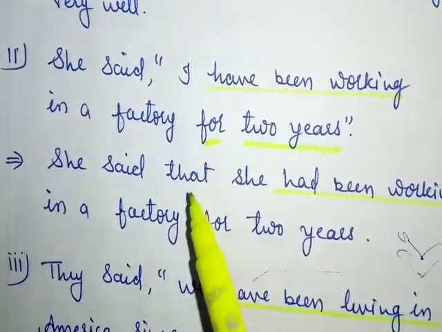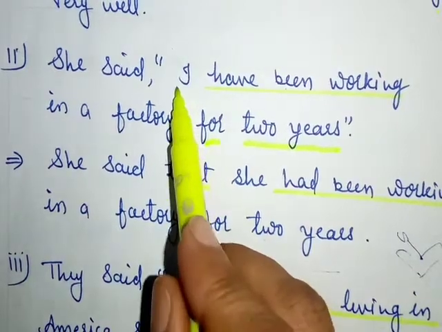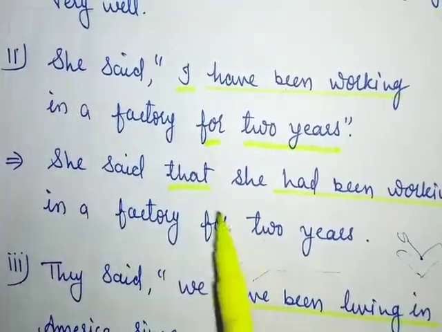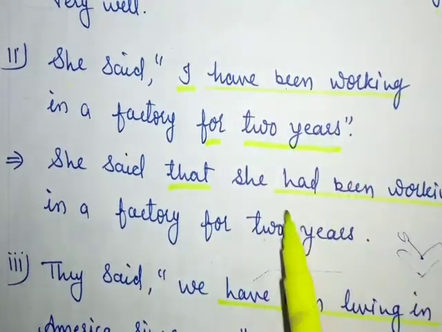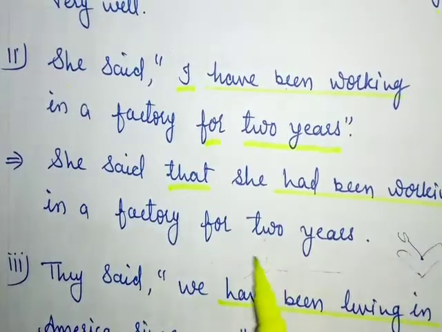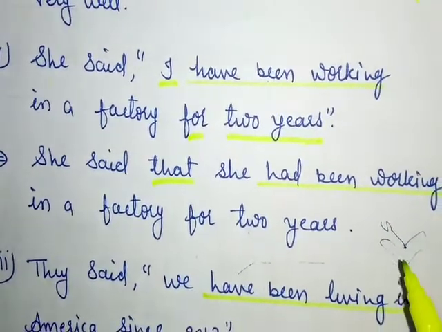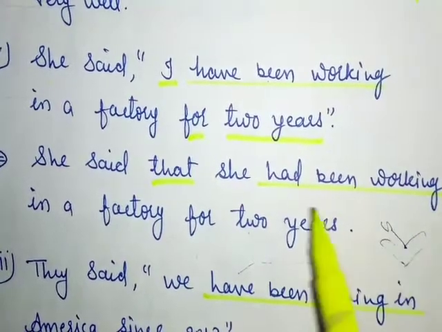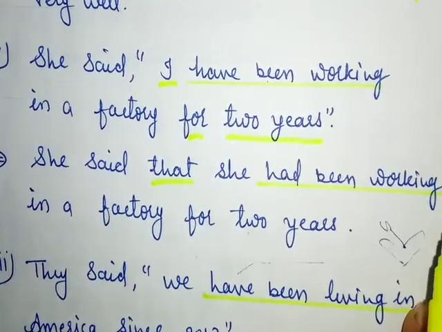She said, remove the comma and inverted commas. In place of it we will apply "that." Here for "I" we will apply "she." So "she said that she have been working" will change into "had been working." She had been working in a factory for 2 years. Rest of the sentence will remain the same. We should change only our action verb and auxiliary verb according to tenses.